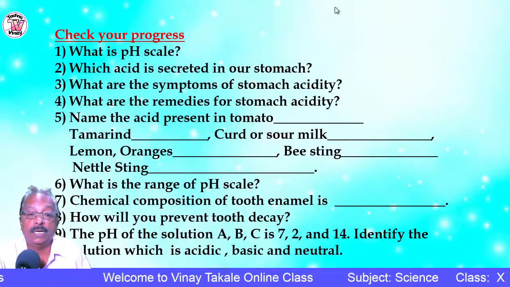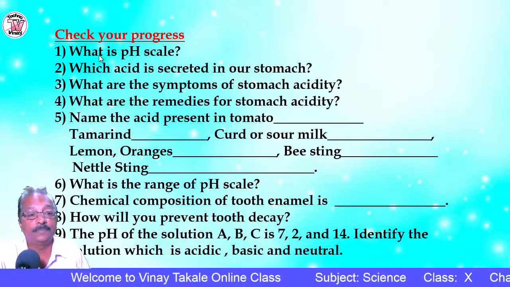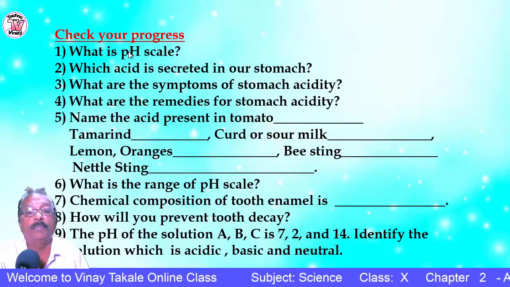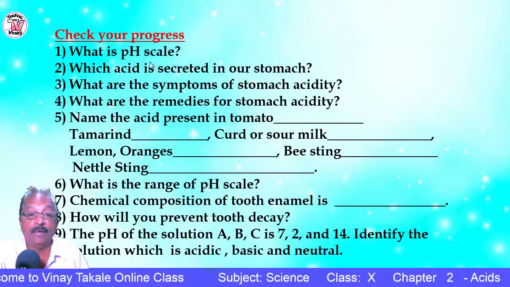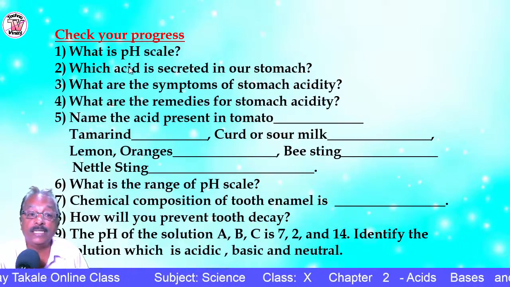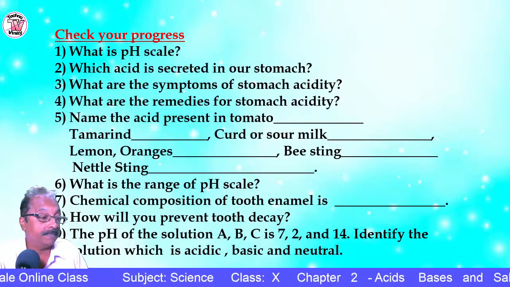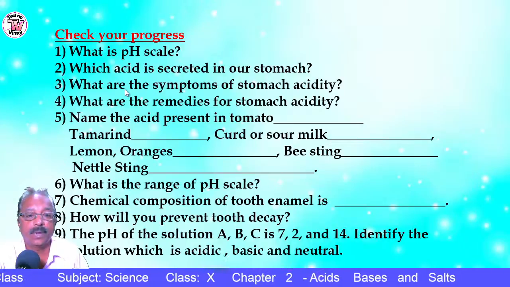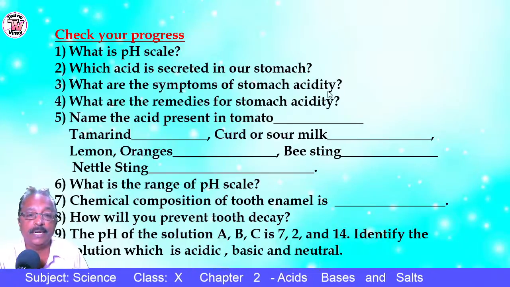So here there are some questions. I will share this in the WhatsApp group. What is the pH scale? We have seen it is a scale for measuring hydrogen ion concentration. Which acid is secreted in our stomach? That is hydrochloric acid. What are the symptoms of stomach acidity?